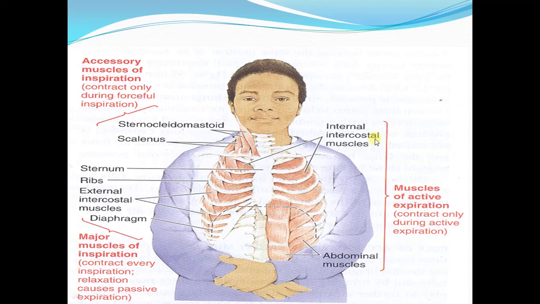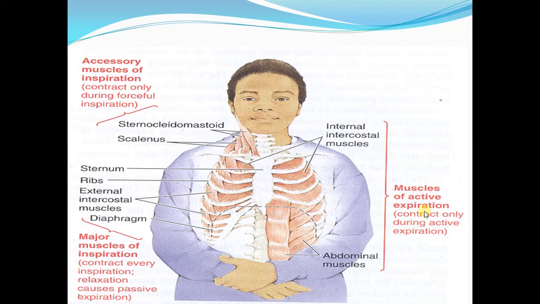Now on this side of this diagram are shown the muscles of expiration. As we just talked about, during quiet breathing, the process of expiration is passive. When we say it is passive, it means it does not involve contraction of muscles. It occurs because the inspiratory muscles relax and there is elastic recoil of the lungs.